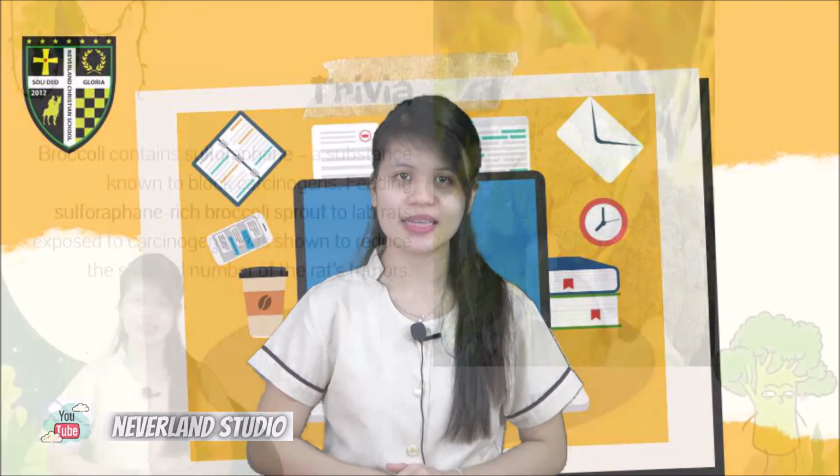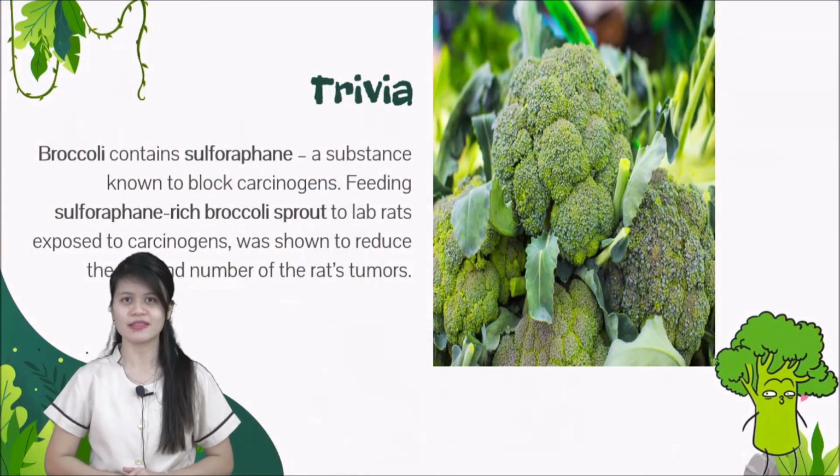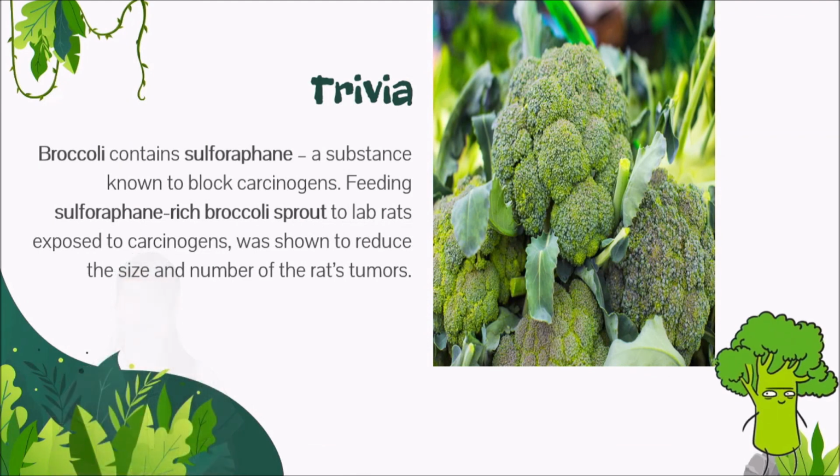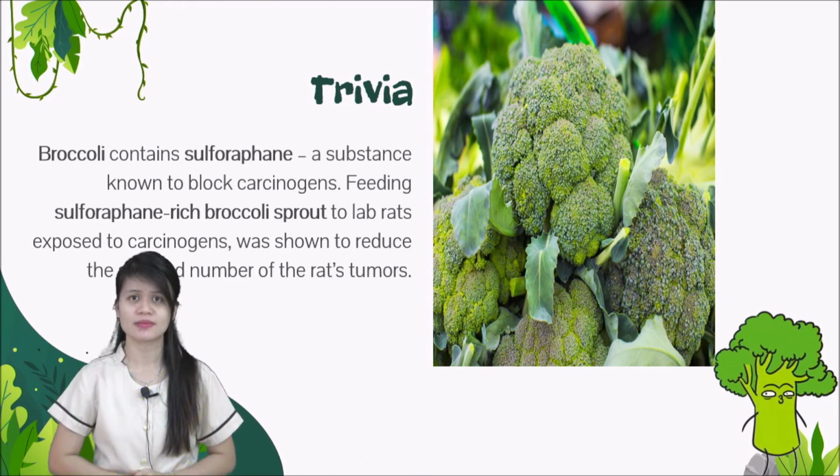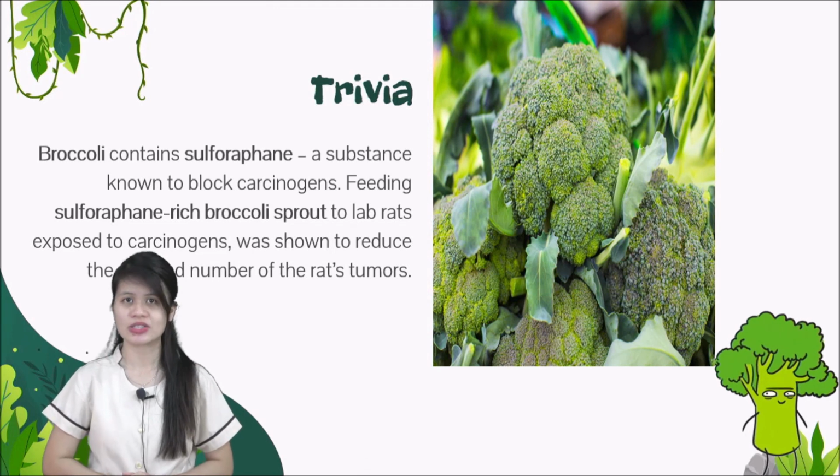Okay? So, did you know that broccoli contains sulforaphane? What do we mean by sulforaphane? Well, sulforaphane is a substance known to block carcinogens. This is about cancer. Feeding sulforaphane-rich broccoli sprouts to lab rats exposed to carcinogens was shown to reduce the size and number of the rats' tumors. Do you know what we mean by tumors? These are, in Tagalog, bukol. Tumors are the reason why we get cancer.